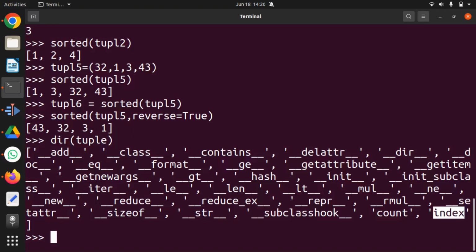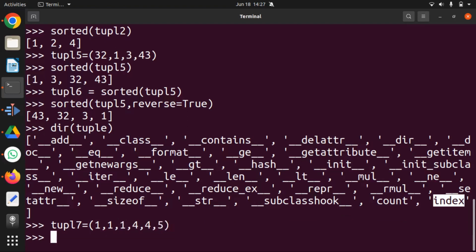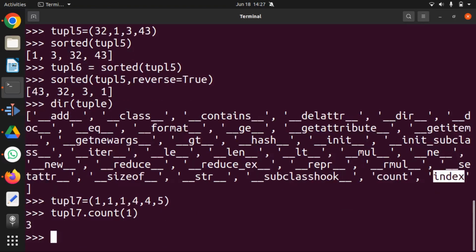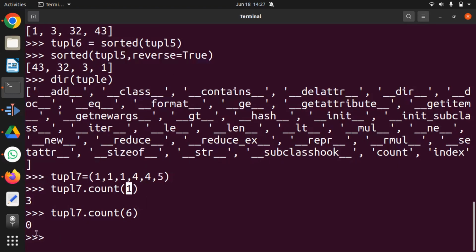So if I create a tuple with some n number of items, and I say tuple 7 dot count how many times one has occurred, it gives me the number of times any value has occurred. If I say some other value which is not existing, it will give me 0 because tuple 7 does not have 0 inside it.